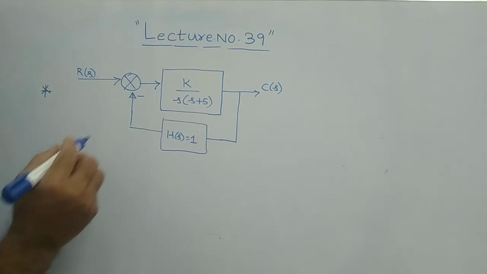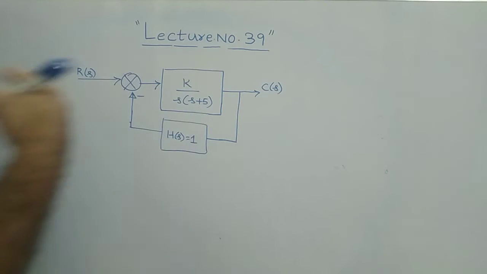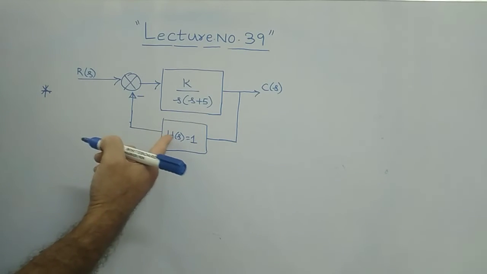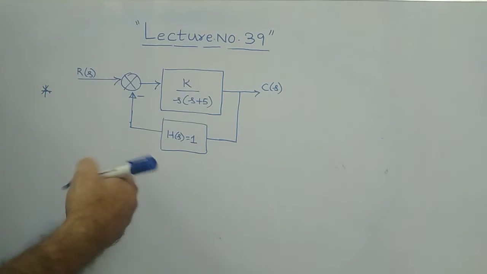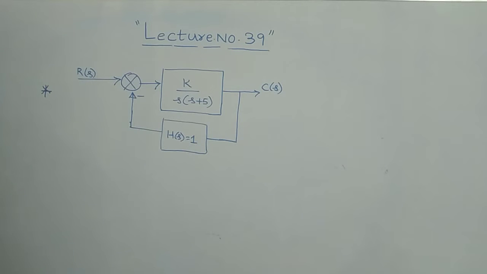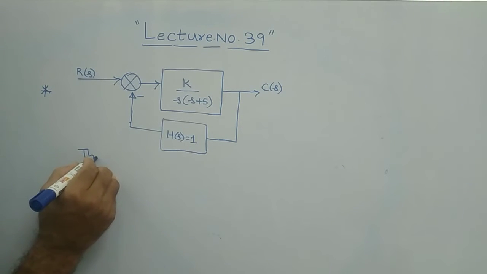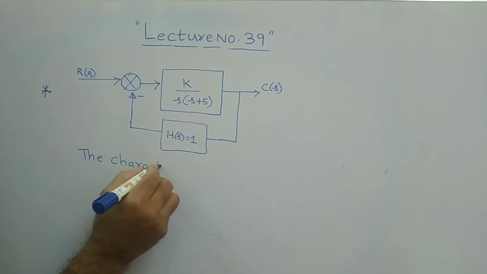From this block diagram, this is the unity feedback, or otherwise, even if they give some value of H of S, you directly remember one important formula: the characteristic equation can be written first.